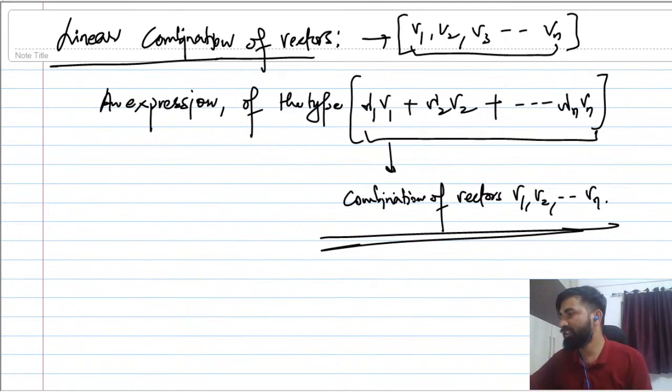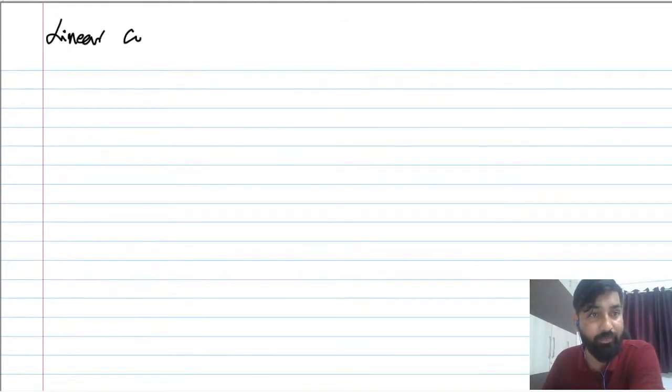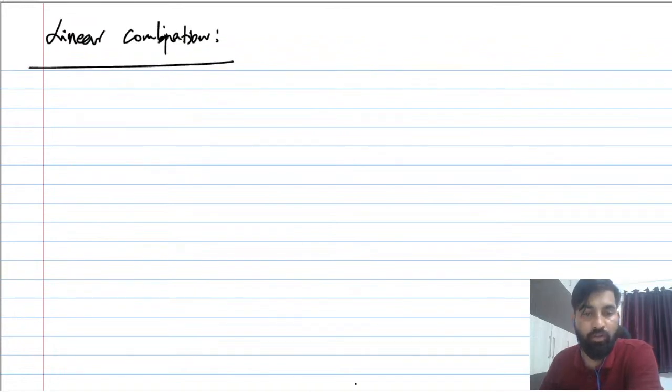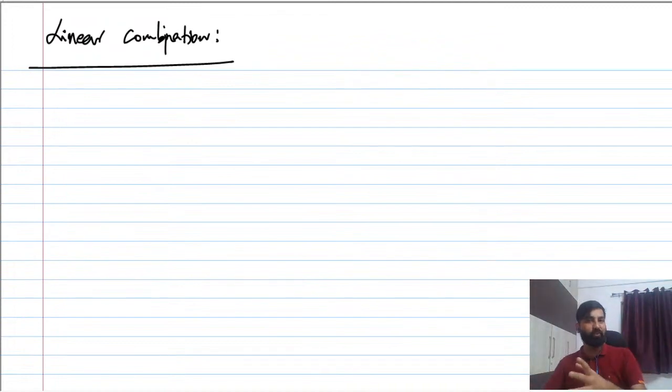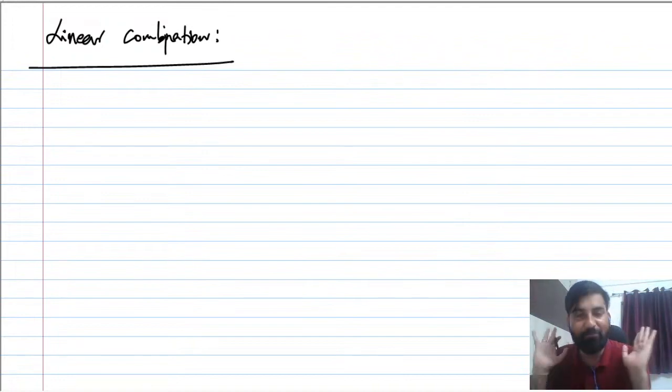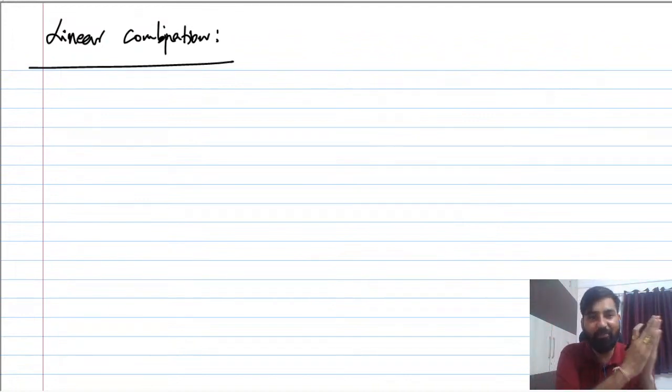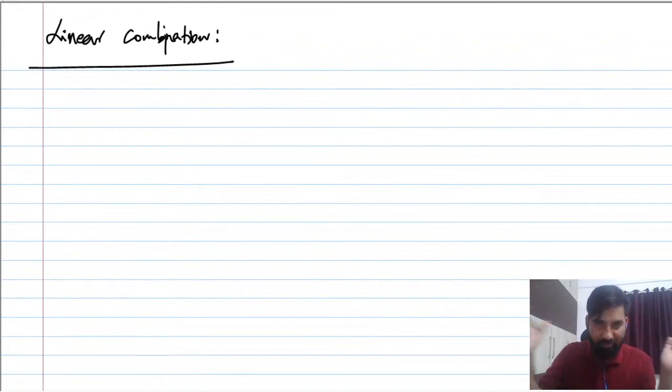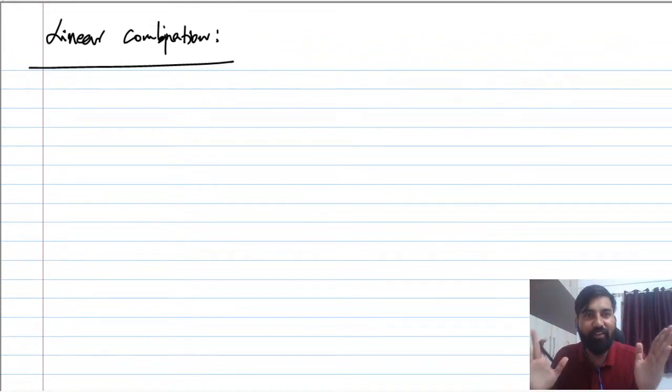Now what will be the linear combination of vectors? This we call the combination of vectors. Linear combination is very important, right? Combination of vectors means scalar times the vector and sum them up. That is the combination of vectors, simple. Multiply with some scalar constant, sum them up, that is the meaning of linear combination.